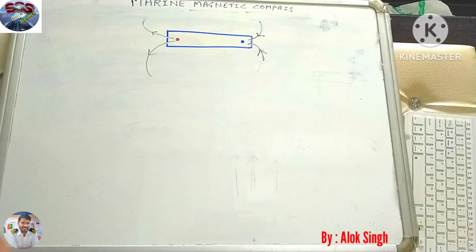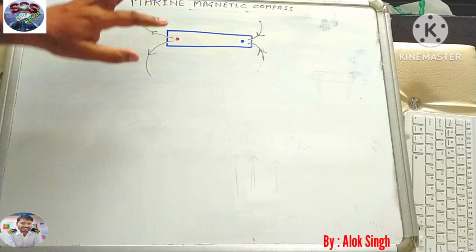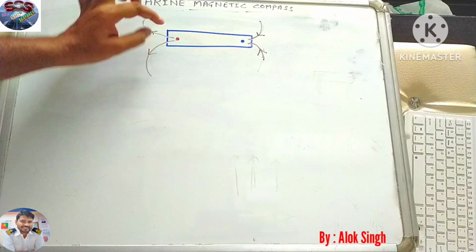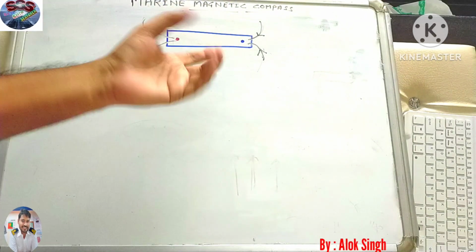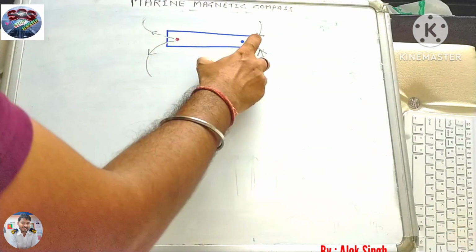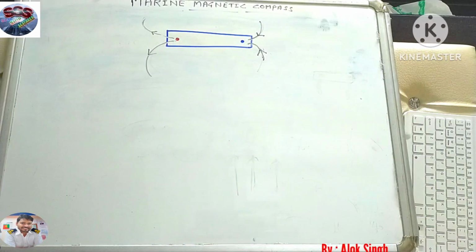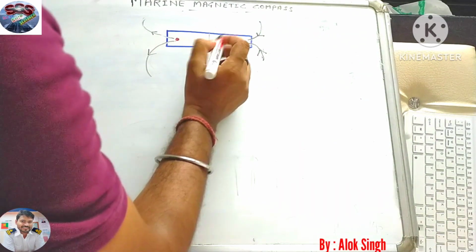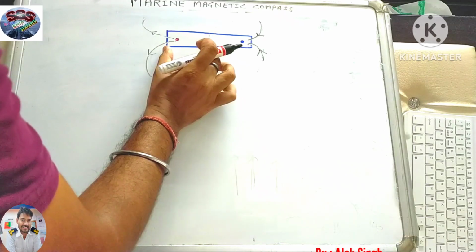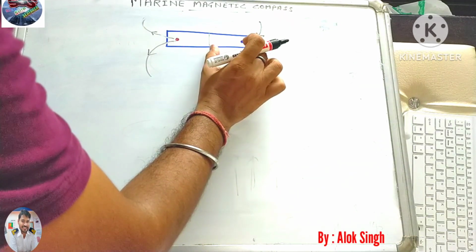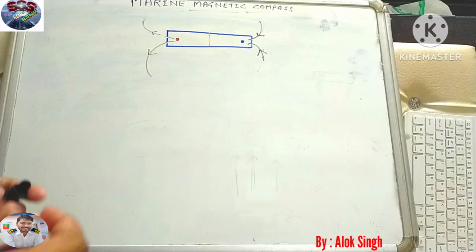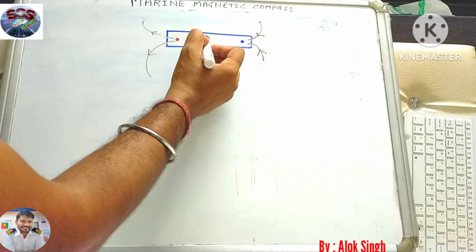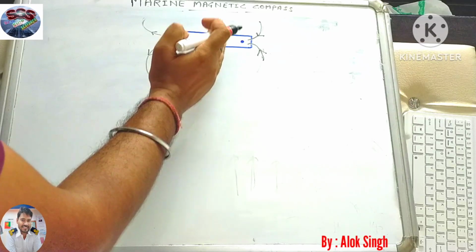Now the thing is the magnetic pole. What is a magnetic pole? Here we say this is the magnetic pole, red pole, and this is the blue pole. But where it actually lies is not exactly at the end, nor exactly at the middle.